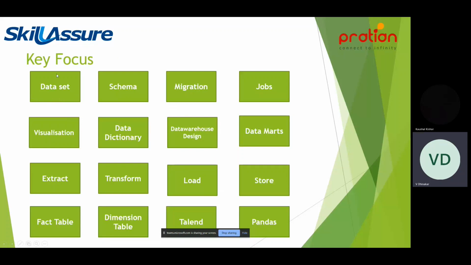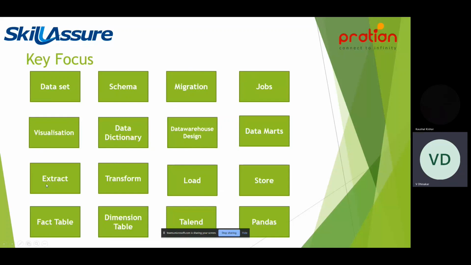We have been given the data set. We will be designing a schema. We will do the migration, and we will use Talend jobs for successful migration. We will be doing visualization, which is also very important in our project. Then we will be creating a data dictionary, data warehouse design, or the schema itself. The various data marts we can derive from the data warehouse design.